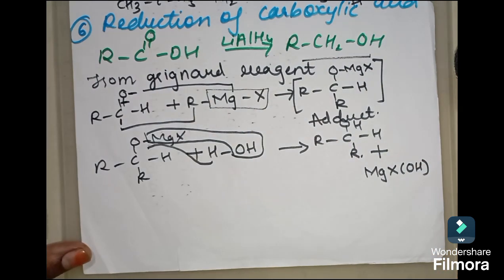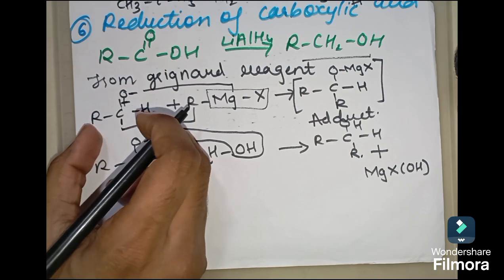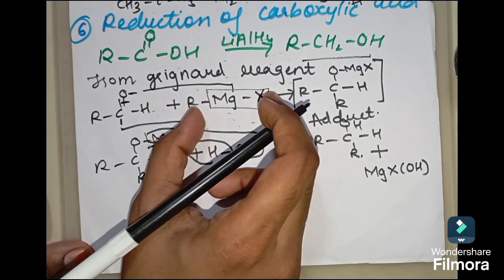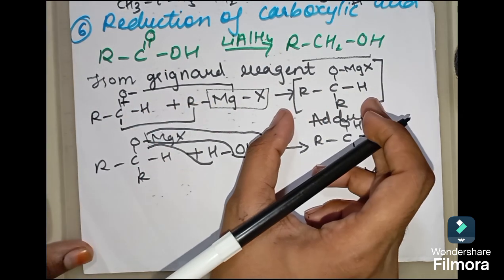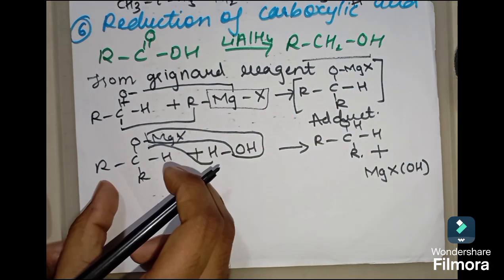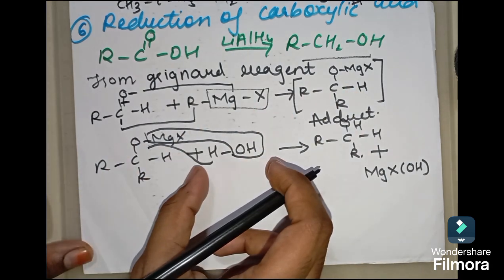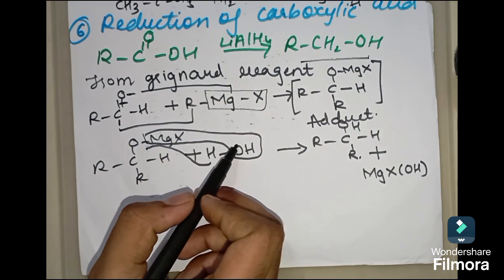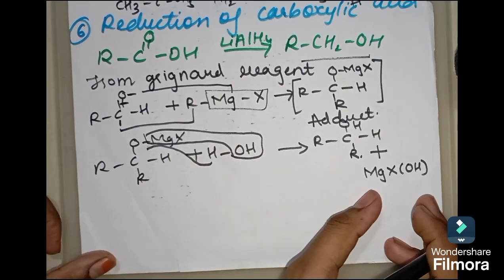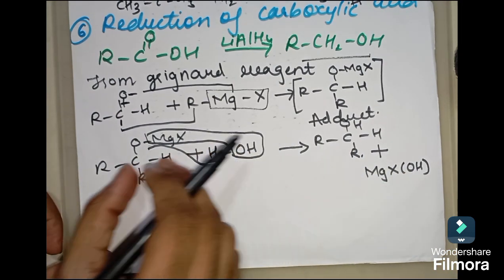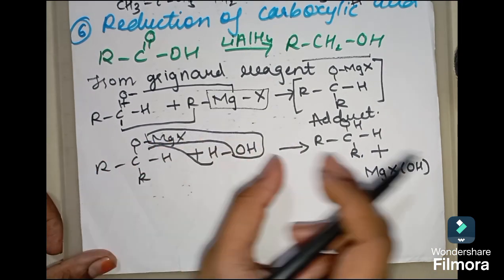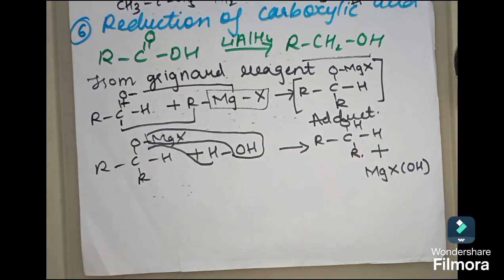Okay, understood? Well, first we have to take one aldehyde, we have to react it with Grignard reagent, and an adduct will be formed. Then take that adduct, react it with water. The OH part will get attached to that magnesium halide and the H part will get attached to the oxygen to form an alcohol. Easy.